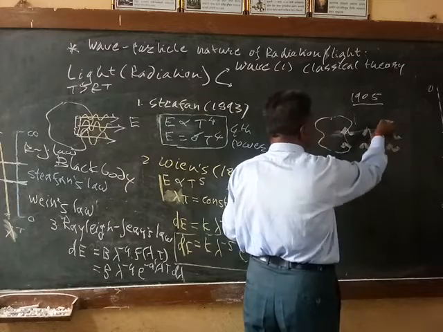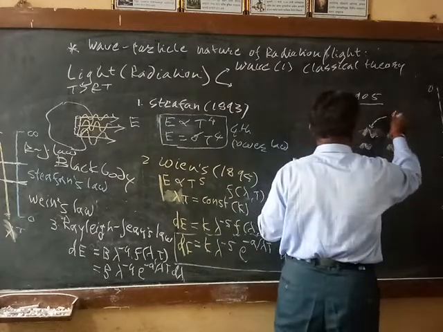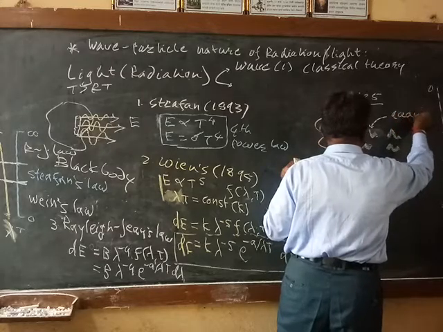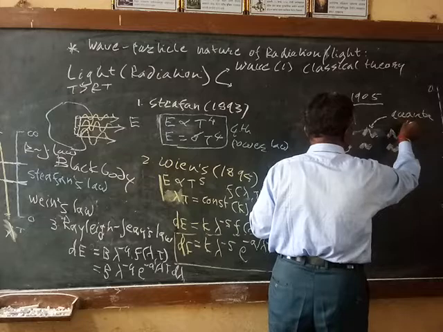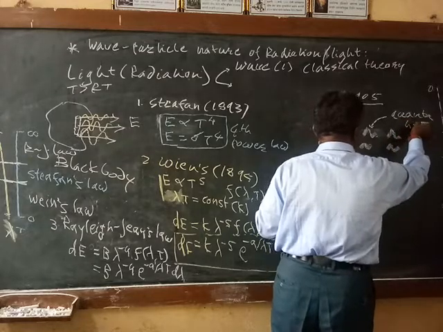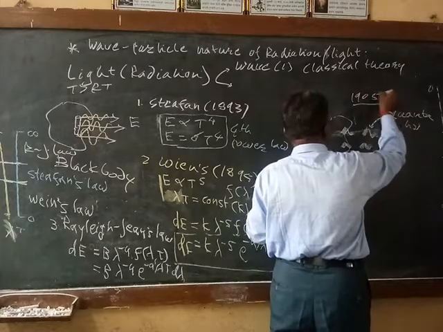Each packet is known as a quantum, having the energy h nu. This is known as Planck's quantum theory.